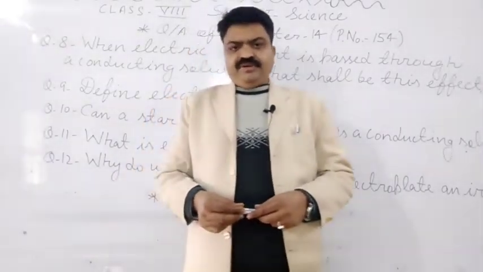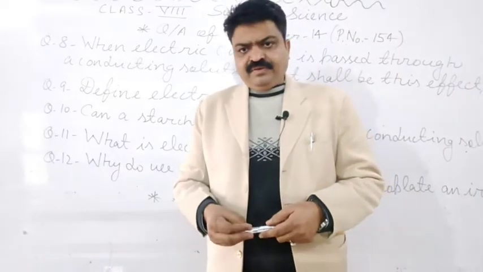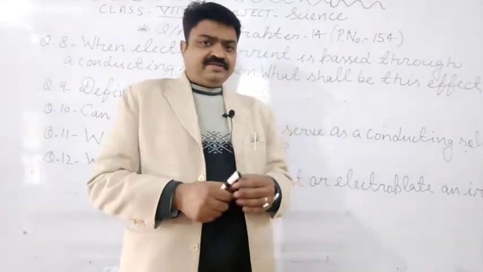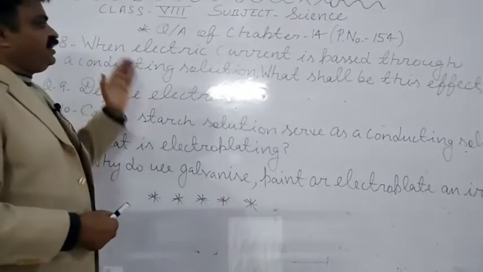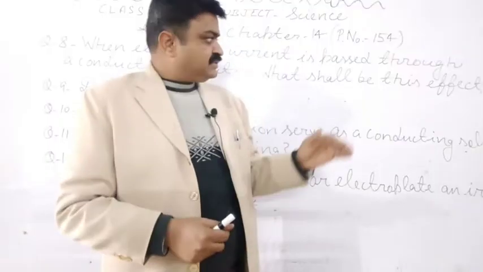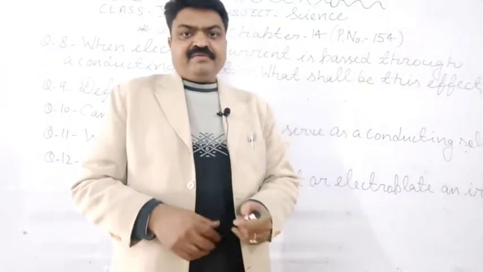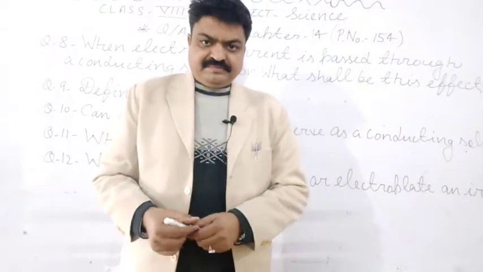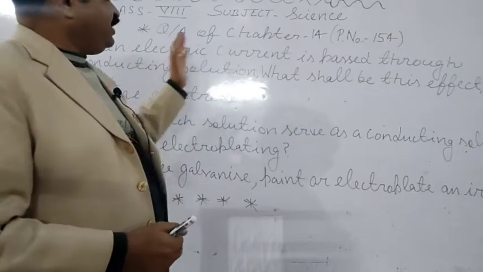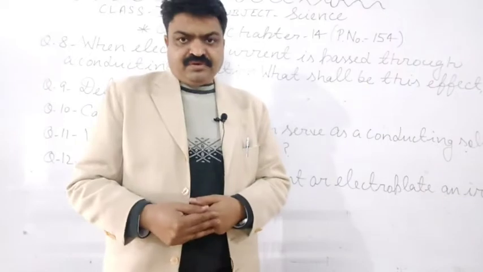In today's class we will discuss the remaining questions of chapter 14, and we will start today from question number 8. It is related with the question: when electric current is passed through a conducting solution, what shall be the effect and why does this effect take place? About this we have discussed. Again we will discuss when electric current is passed through a conducting solution, which effect is shown.